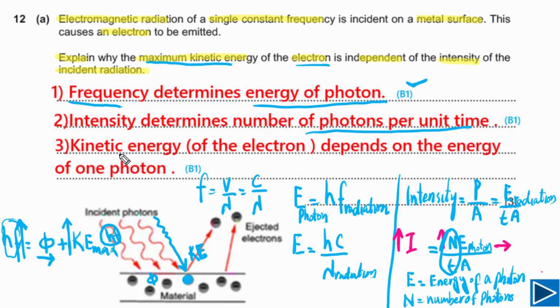The third point, you need to write that the kinetic energy of the electron depends on the energy of one photon. This is very important. If you look at this electron, the kinetic energy of this electron for the same metal depends on the energy of a single photon, because the interaction between electron and photon is 1-to-1. Simply you need to write these 3 points, and these are B marks. If you have mentioned these points in your answer, you will get full marks.